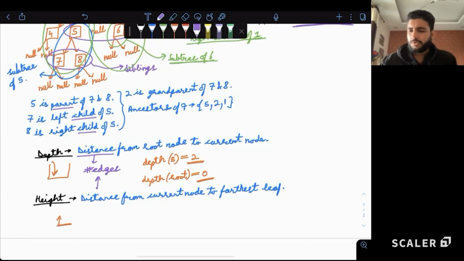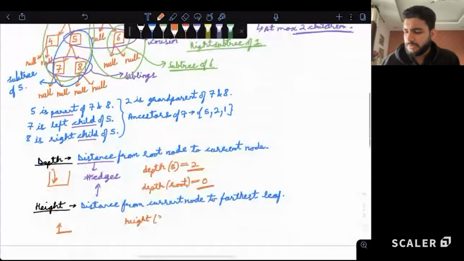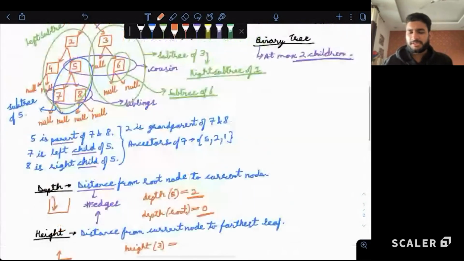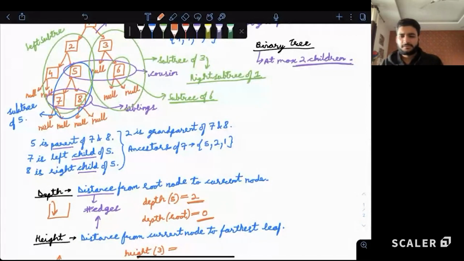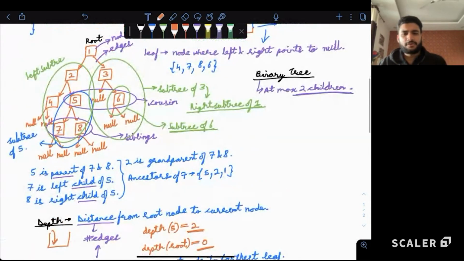So if we want to talk about, let's suppose, the height of 3, what is the distance of 3 to the farthest leaf, guys? 1. Very good. 3 is basically having one child 6, and 6 is a leaf node. That is the only leaf node available in the subtree of 3. So the answer is 1.